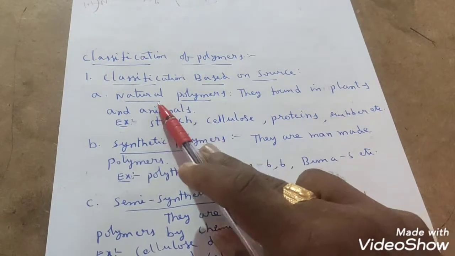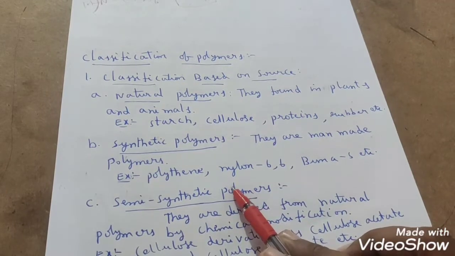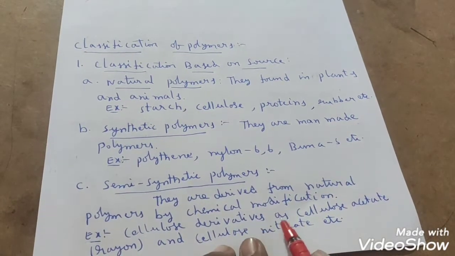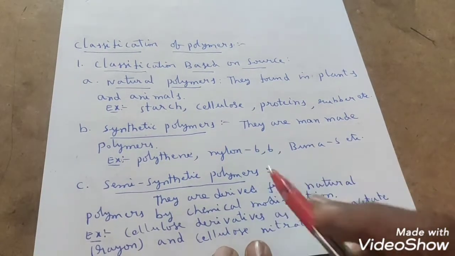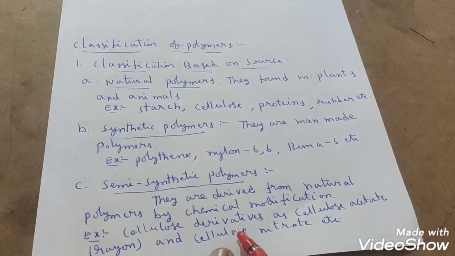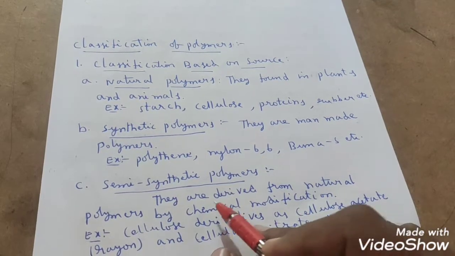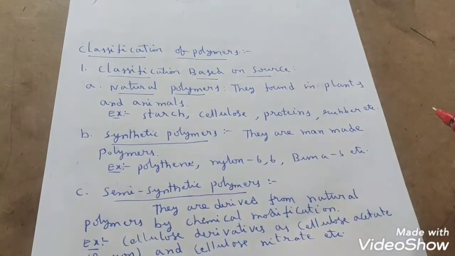That means natural polymers, for example, I have taken cellulose. All cellulose derivatives come under semi-synthetic polymers, for example cellulose acetate. How do we get this cellulose acetate? By acetylation of cellulose, right? So it is man-made by taking a natural polymer. That's why we are calling this a semi-synthetic polymer, students. So cellulose derivatives such as cellulose acetate and cellulose nitrate, etc. come under semi-synthetic polymers. This is the classification based on source.